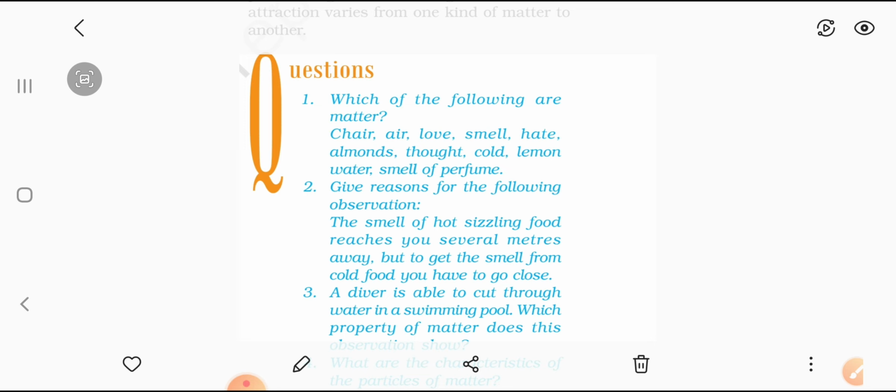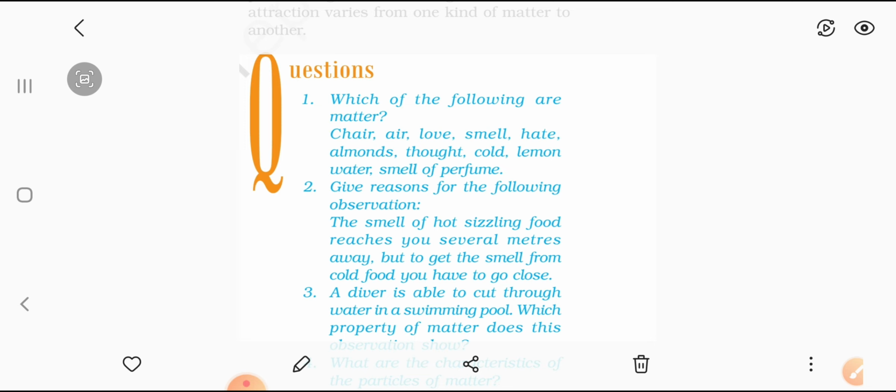Okay, so now let's discuss question number 1. Which of the following are matter? Chair, air, love, smell, heat, almond, thought, cold, lemon, lemon water, and smell of a perfume.